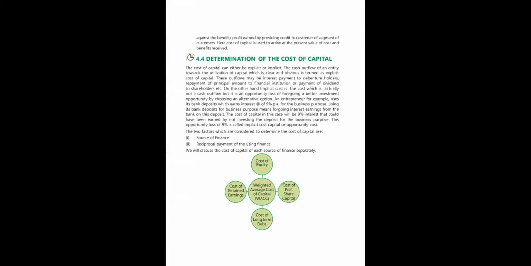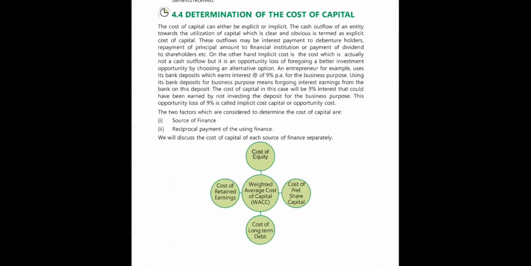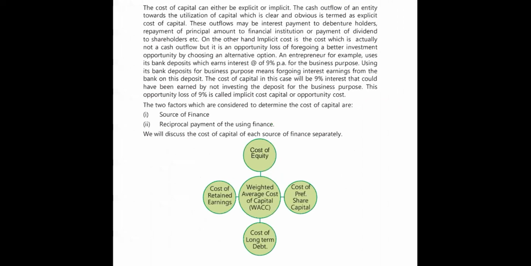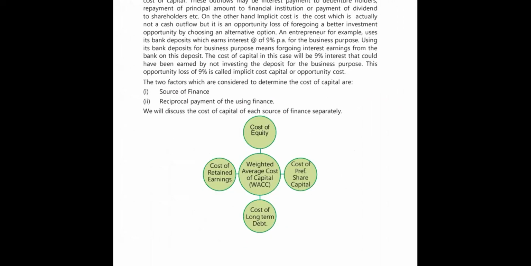Now, what are the determinants of cost of capital? Two factors are considered in determining the cost of capital. First is the source of finance, and second is the reciprocal payment for using the finance. How do we make the payments for the finance?